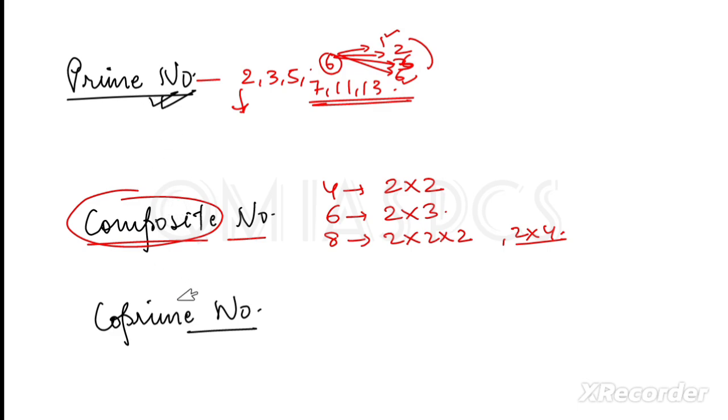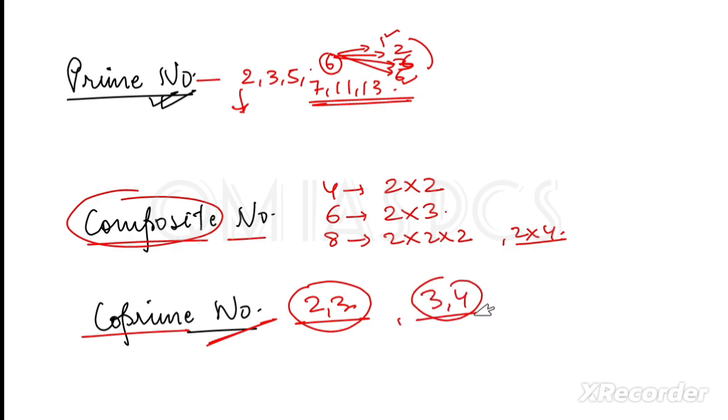Clear? Then co-prime numbers. Co-prime numbers are pairs of numbers which have only one as a common factor. Like if I say 2 and 3, the common factor is 1. If I say 3 and 4, the common factor is 1. If I say 4 and 5, the common factor is again 1. These numbers are co-prime numbers.